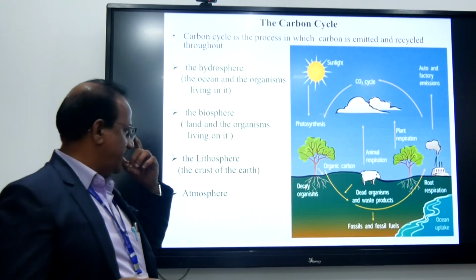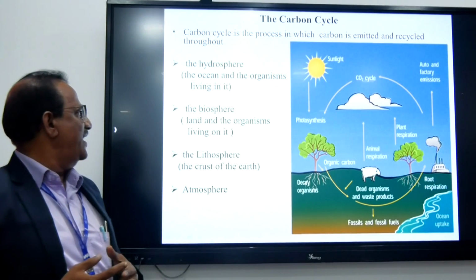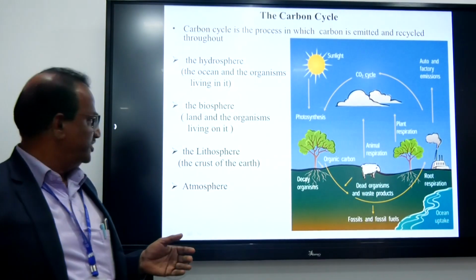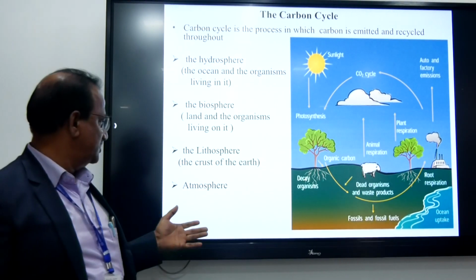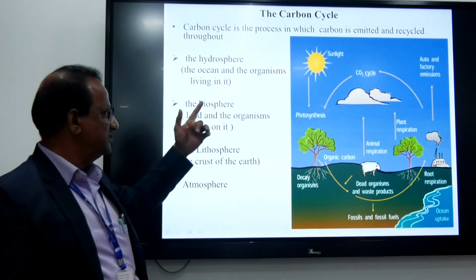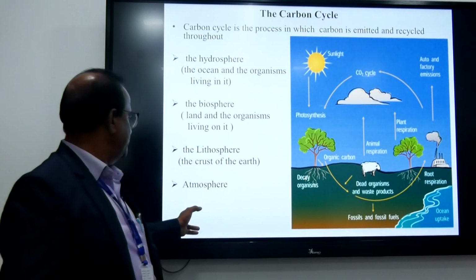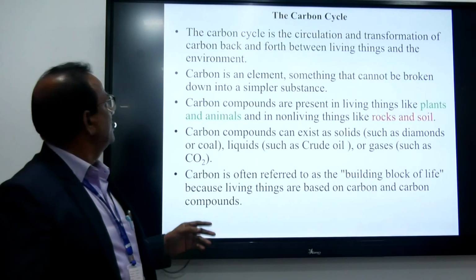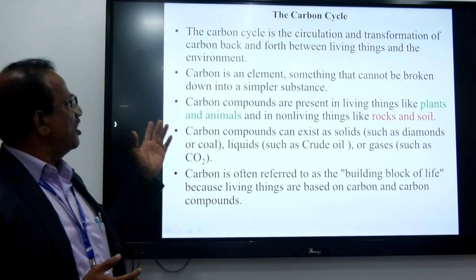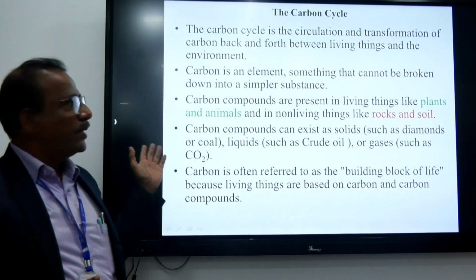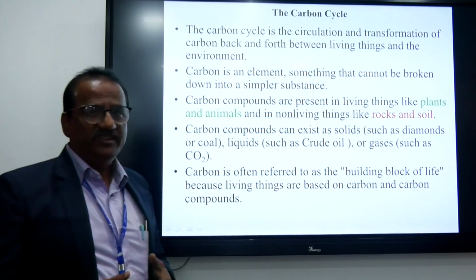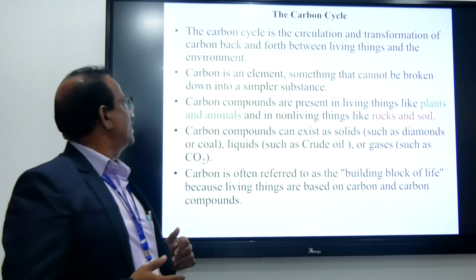Next is the biosphere, which is the land and the organisms living on it. Then the lithosphere, that is the crust of the earth, below the earth surface, and the atmosphere. So in this, how is the carbon getting cycled? The carbon cycle is the circulation and transformation of carbon back and forth between living things and the environment.